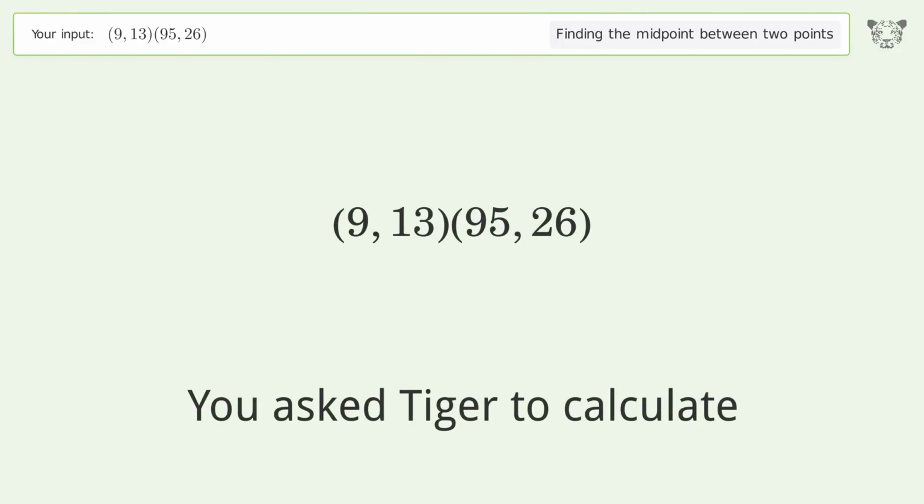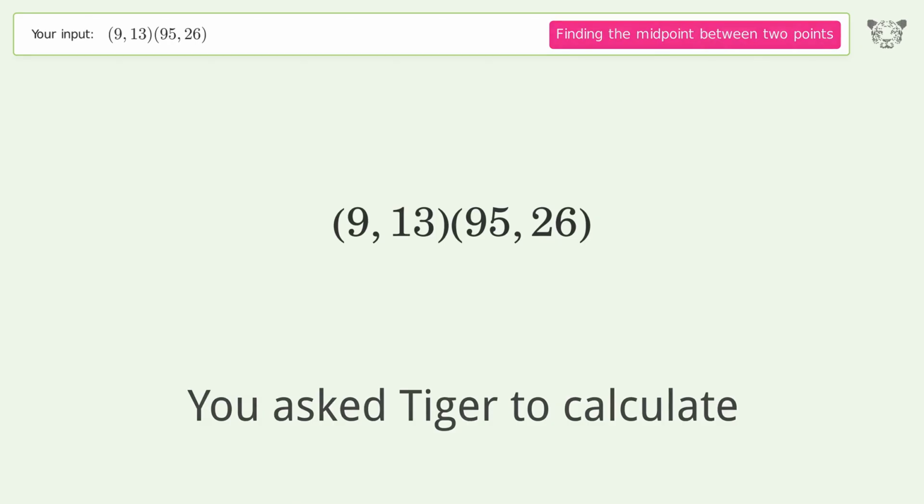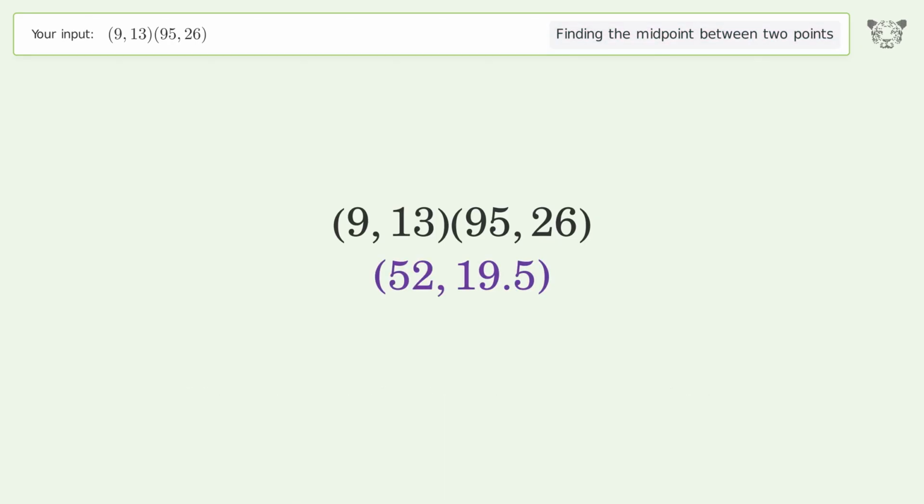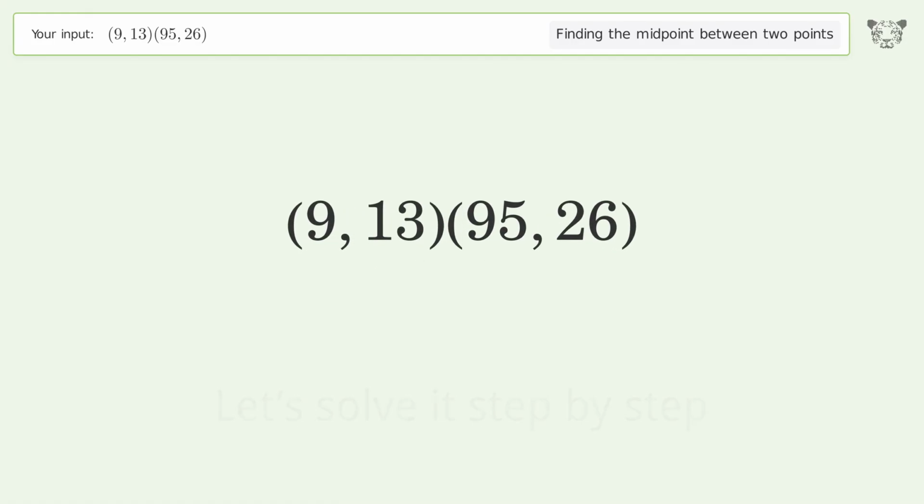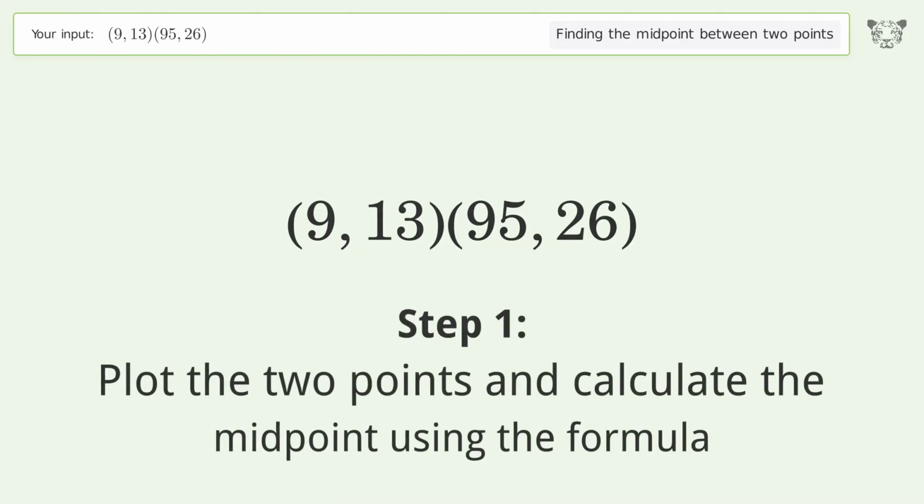You ask Tiger to calculate. This deals with finding the midpoint between 2 points. The midpoint between the 2 points is 52, 19.5. Let's solve it step by step. Plot the 2 points and calculate the midpoint using the formula.